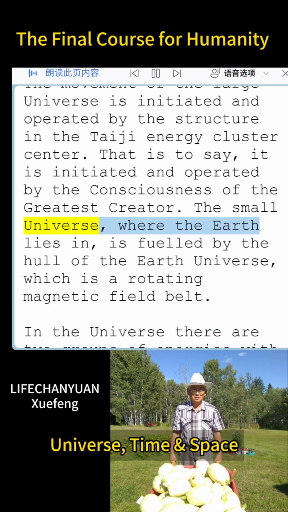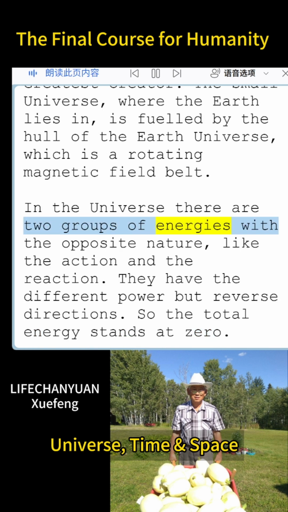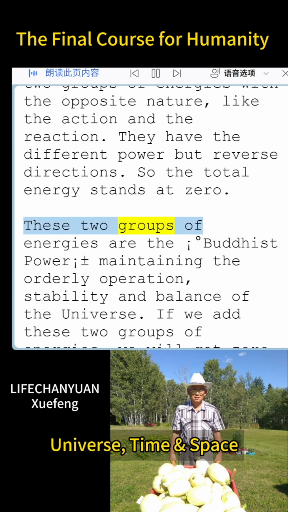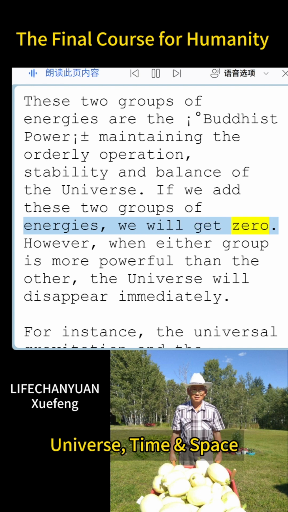The small universe, where the Earth lies in, is fueled by the hull of the Earth universe, which is a rotating magnetic field belt. In the universe there are two groups of energies with the opposite nature, like the action and the reaction. They have the different power but reverse directions. So the total energy stands at zero. These two groups of energies are the degree Buddhist power, plus or minus, maintaining the orderly operation, stability and balance of the universe. If we add these two groups of energies, we will get zero.